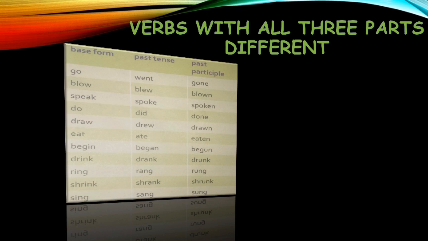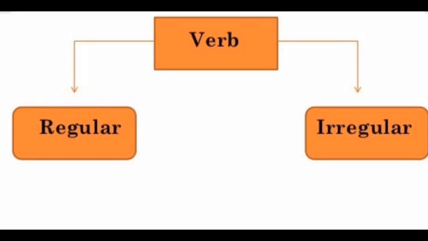So these were the three types of irregular verbs, and they are called irregular because there is no fixed pattern for their change. Basically, to summarize, regular verbs are the verbs which form their past tense and past participle by adding d or ed to their base form. Irregular means when there is no fixed pattern for their change. So these are the two kinds. This is one type of verb, regular and irregular. We have studied transitive, intransitive, and in future we are going to study finite and non-finite.